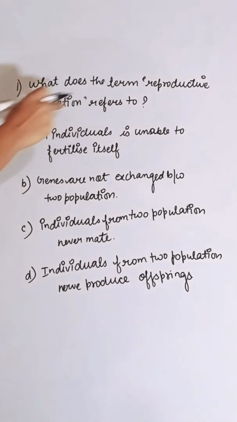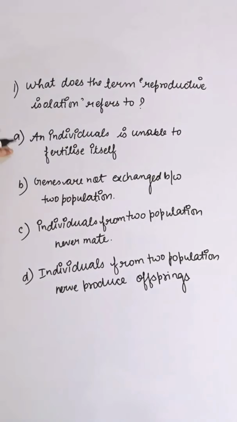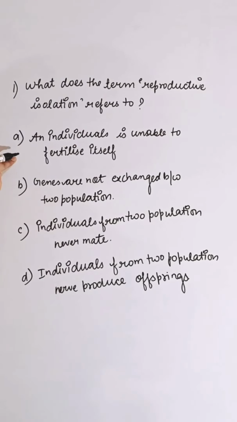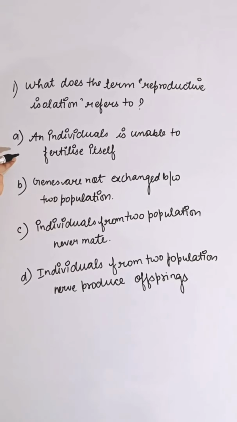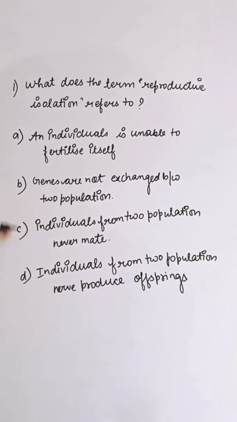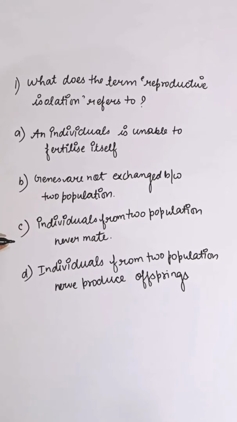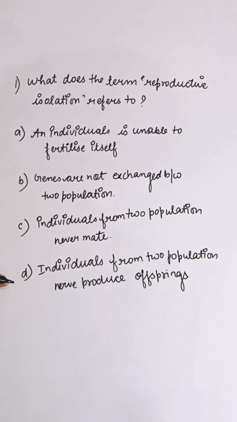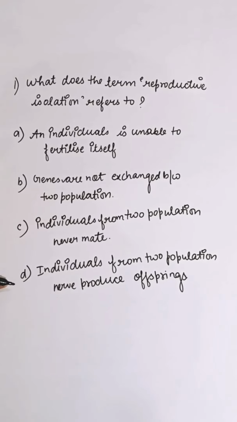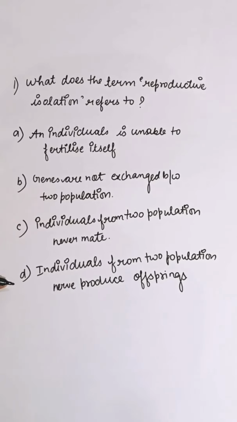What does the term reproductive isolation refer to? First option, an individual is unable to fertilize itself; second is genes are not exchanged between two populations; third is individuals from two populations never mate; and fourth is individuals from two populations never produce offspring. Reproductive isolation means genes are not exchanged between two populations. So correct answer is B.